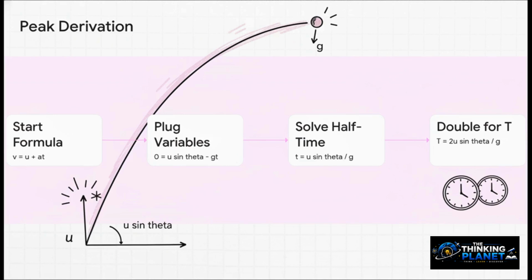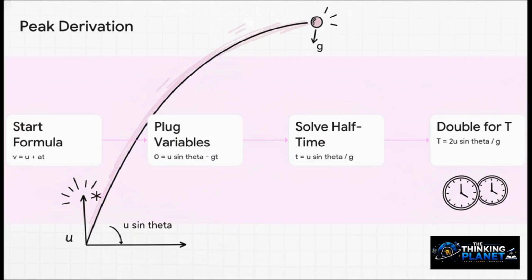Now let's plug in our specific vertical variables for just the first half of the trip. Our final vertical velocity at the peak is 0. Our initial vertical velocity, well, that's u sine theta. And our acceleration is gravity pulling us down, so that becomes negative g. Putting that all together gives us 0 equals u sine theta minus gt.